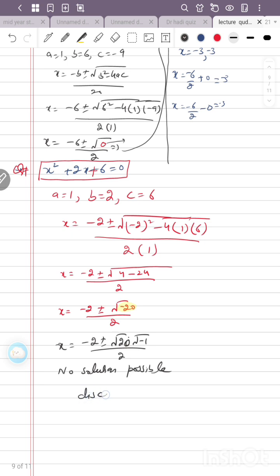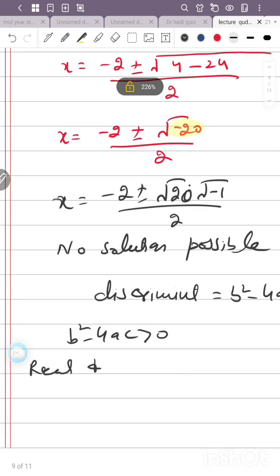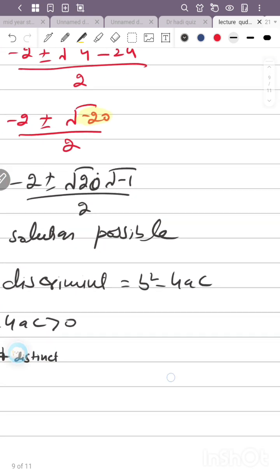Okay, the short summary about all these questions is very significant. Discriminant equal to b square minus 4ac, and there are several cases of the discriminant. First case: if b square minus 4ac is greater than 0, it means the roots are real and distinct.